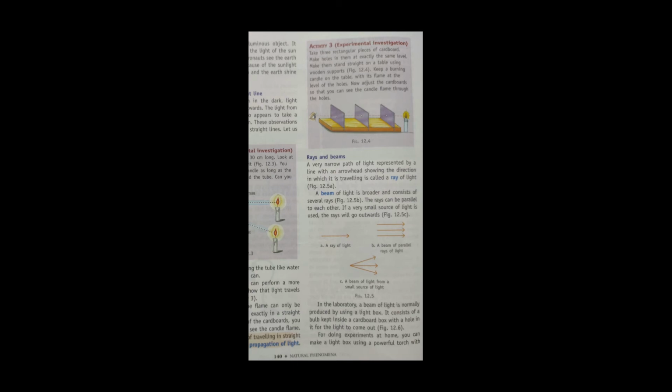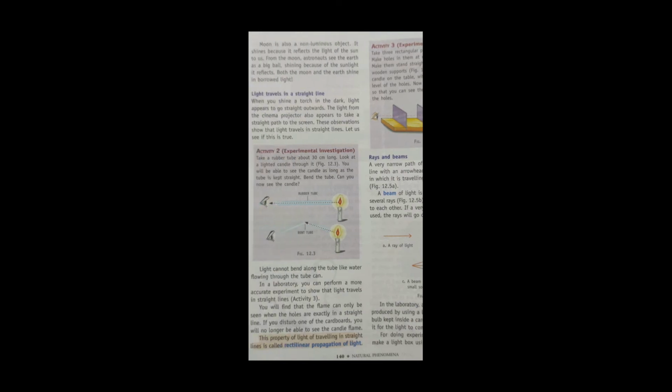The 3 rectangular cardboard pieces are there, with the holes at the same level. Adjust these 3 pieces so that the holes come in a straight line, in the same line as the candle light. You can see the candle light through the holes. You will find that the flame can only be seen when the holes are exactly in a straight line.